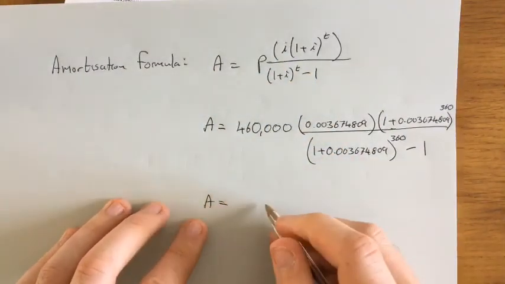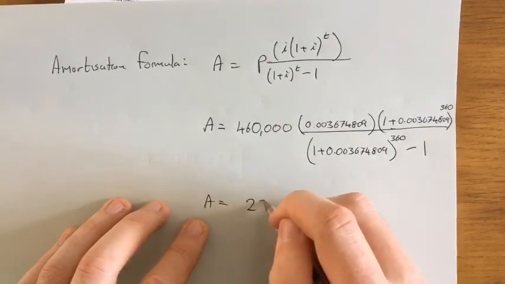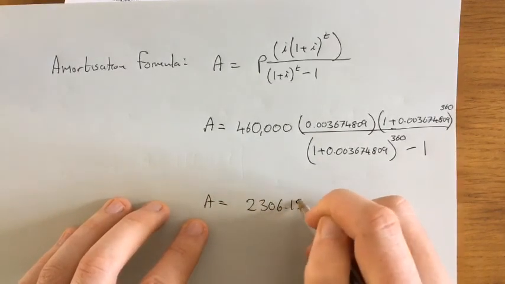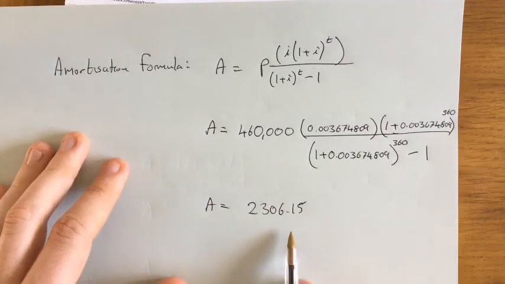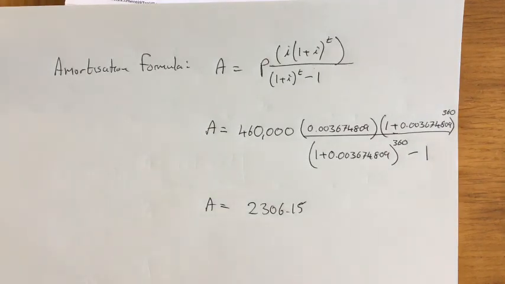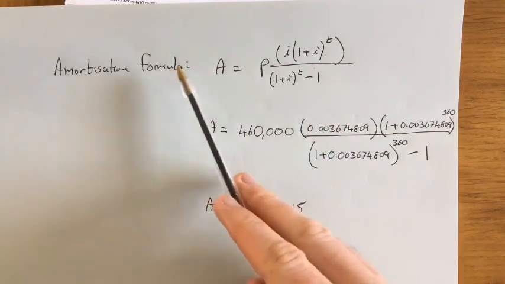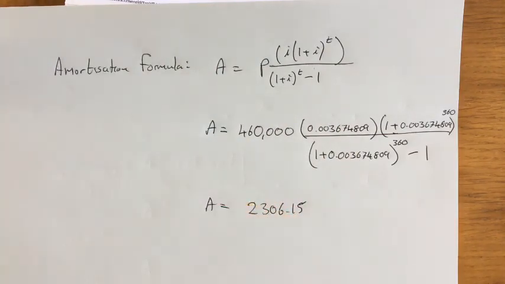Then you go to the calculator and you get €2,306.15, which is the exact same answer that I got when we did it the other way. So the two ways of doing it: this one is using the amortization formula, and the other way is using a geometric series. And they could ask you either way in the exam.